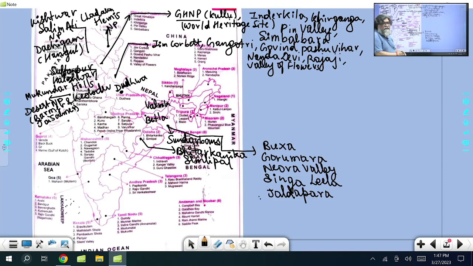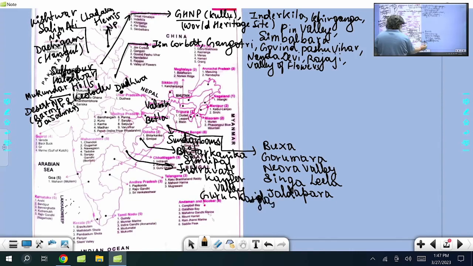Right. Then coming to Chhattisgarh, if I give the example here, one very important name which has come in the news, Indravati. Indravati is a river which flows into the Godavari. Then comes Kanger Valley, and then another name which is making a lot of headlines, Guru Ghasidas in Chhattisgarh. Indravati, then Kanger Valley, then Guru Ghasidas.